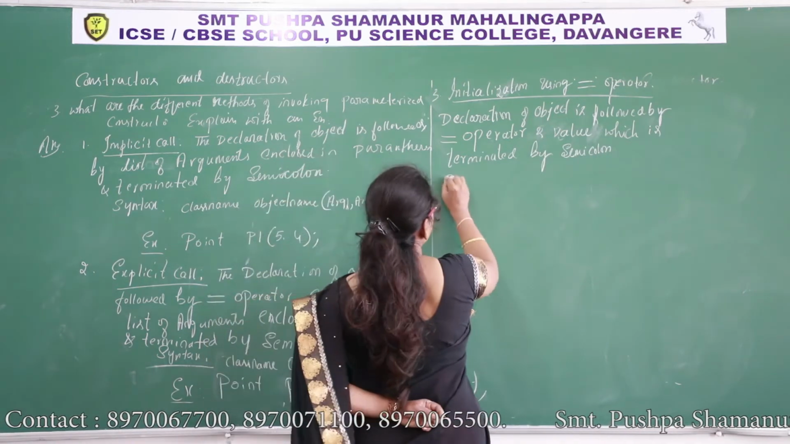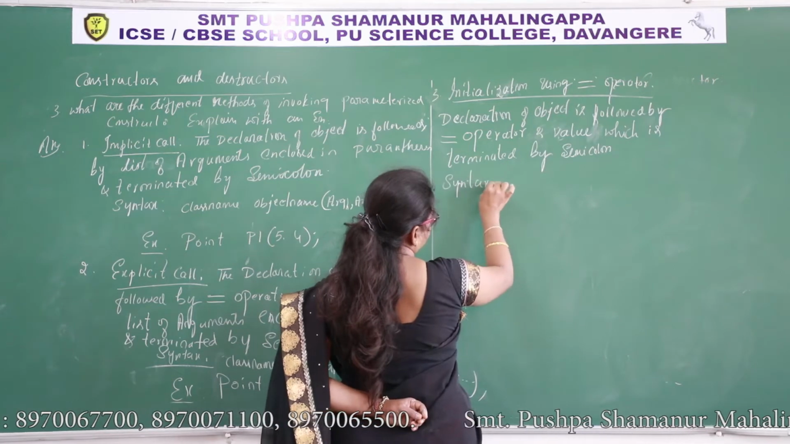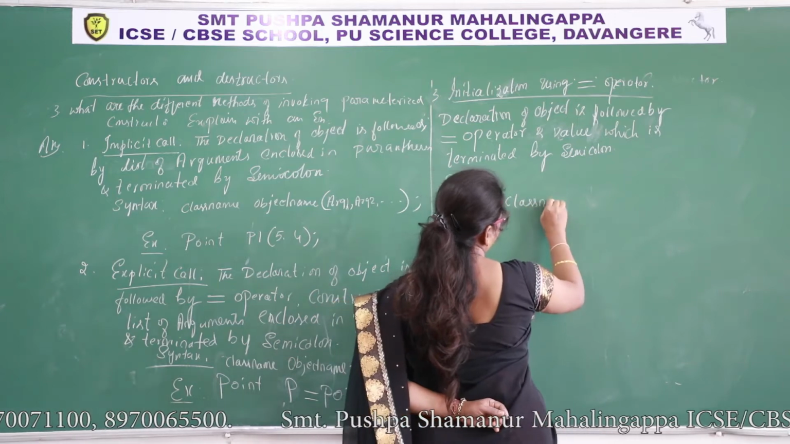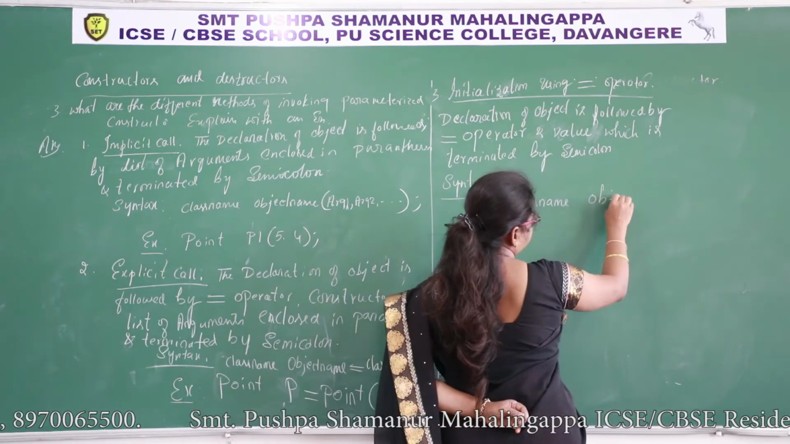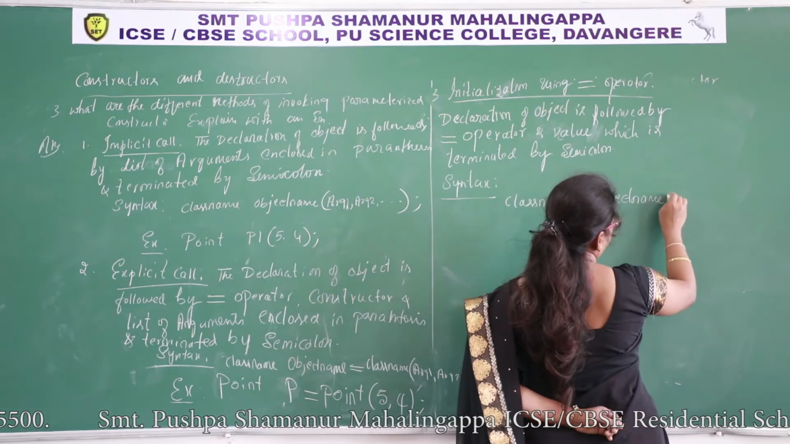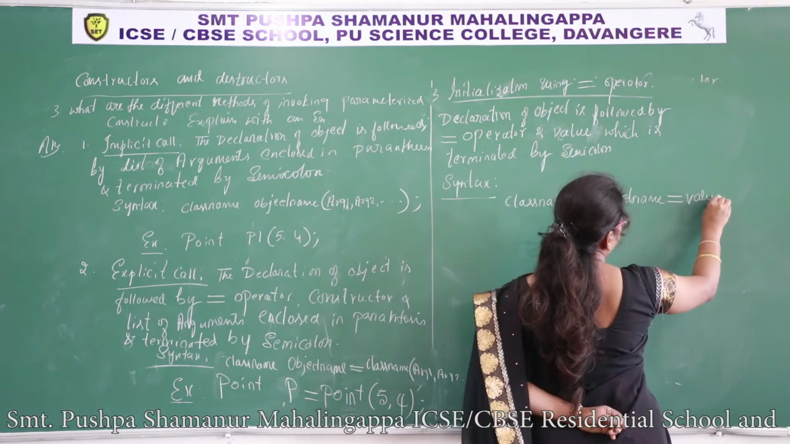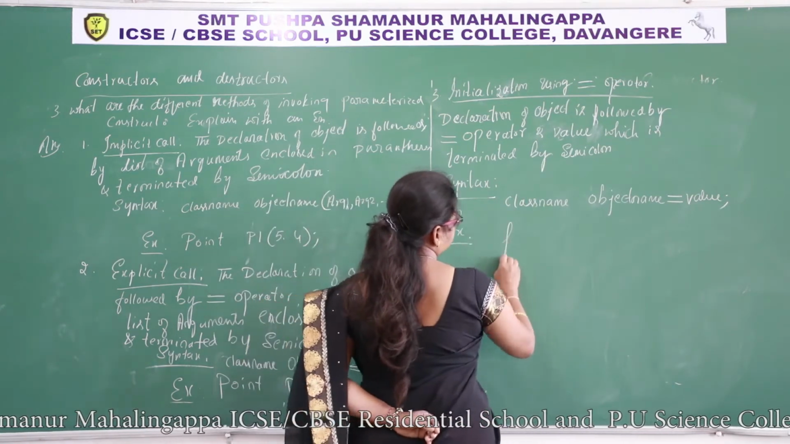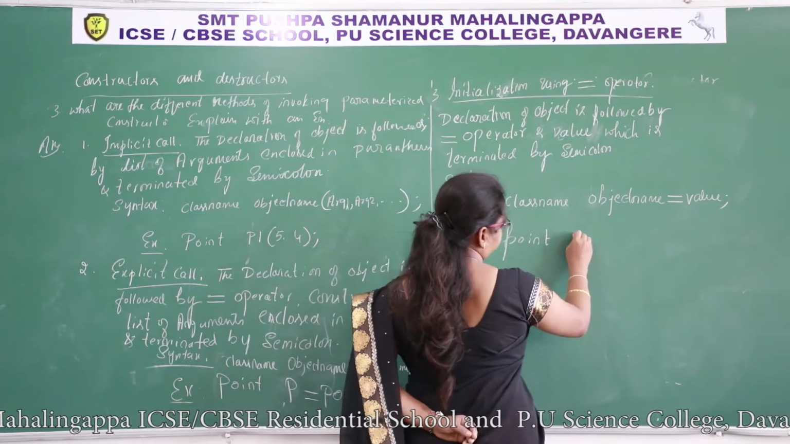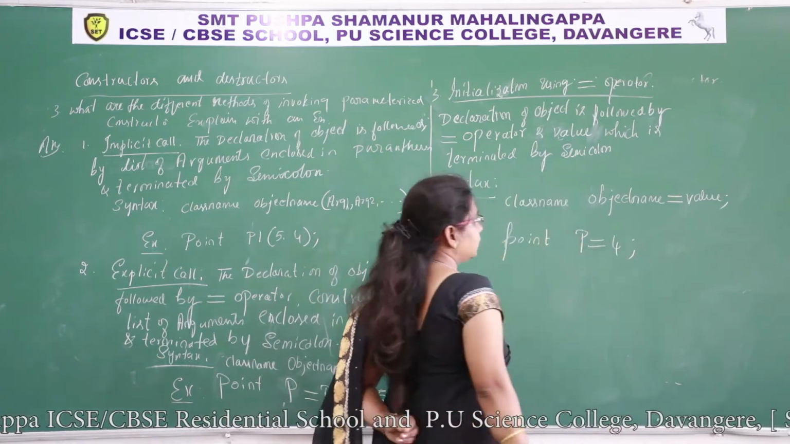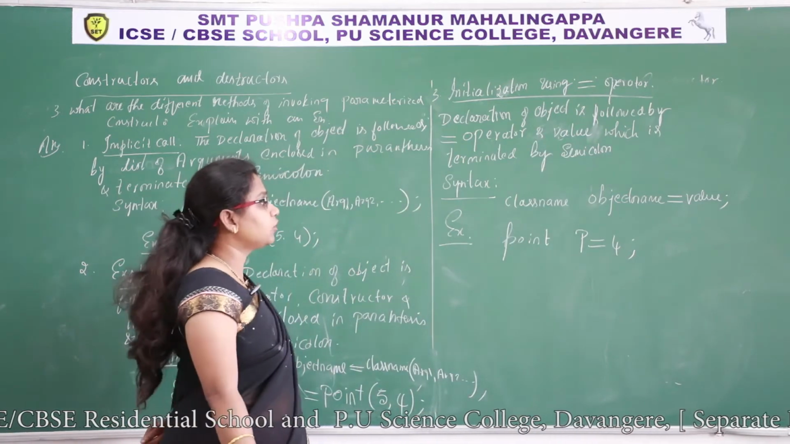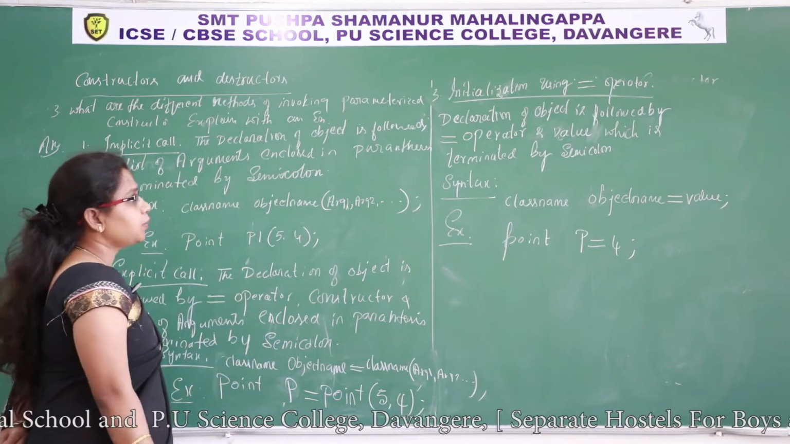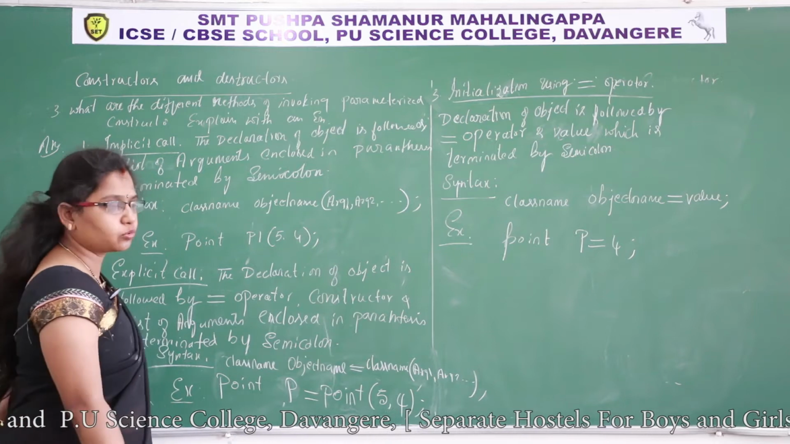Now, syntax. Class name, object name is equal to value, semicolon. This is the syntax. Example, point P is equal to 4, semicolon. This method is applicable only if you are going to pass one argument, then only it is applicable. Otherwise, if you want to pass two arguments, implicit and explicit method are used.